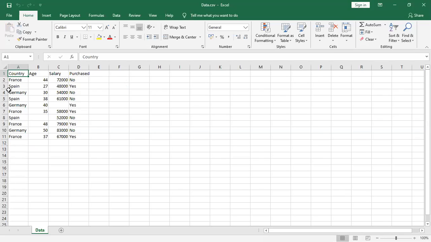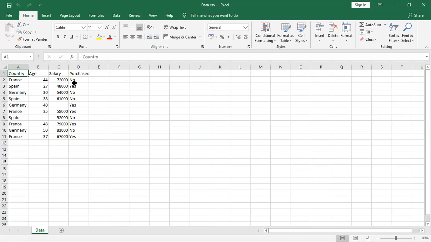In the CSV file, if you observe, here we have 4 columns. First one is the country column. After that, we have the age column, the salary column, and the purchased column. These are the features: country name, age, as well as salary are the features. Based on these features, we need to predict whether the person purchased that specific objective or not.